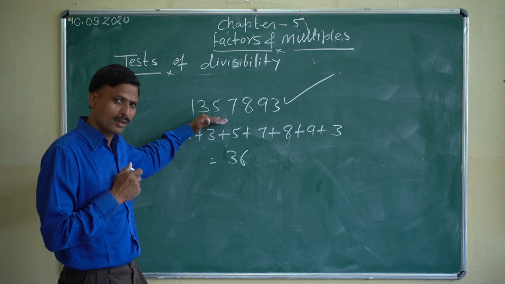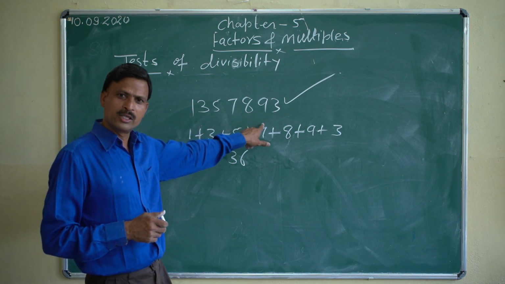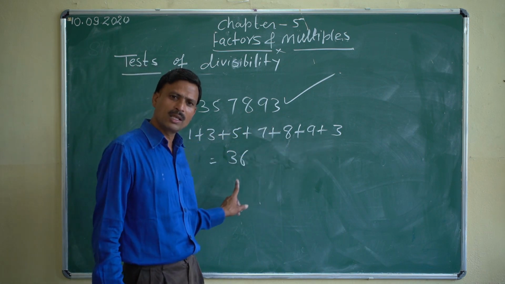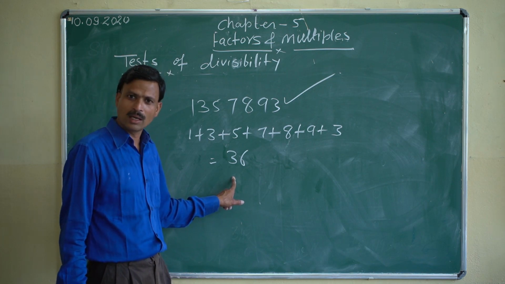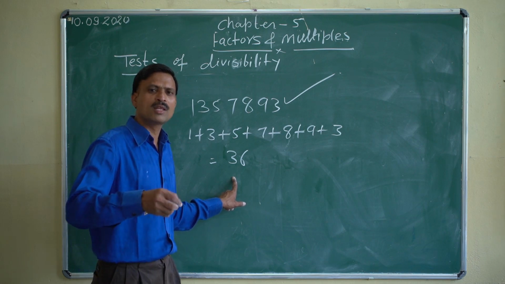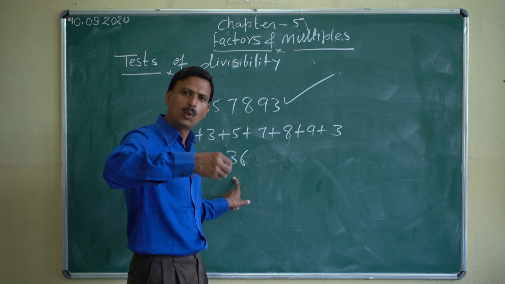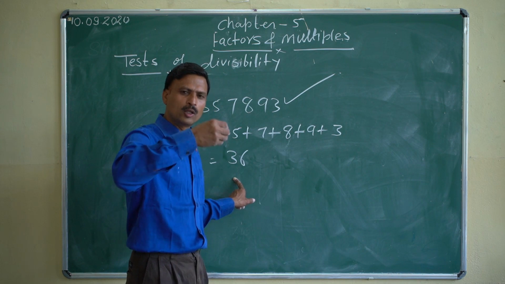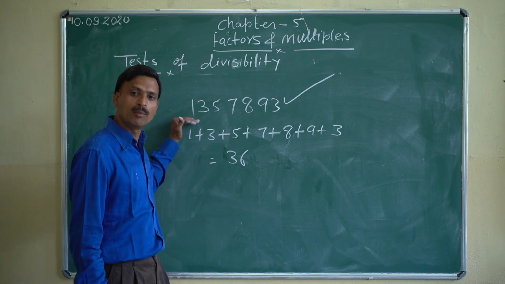What have I done? I added all the digits of the number, and the sum of the digits is 36, which is a multiple of 9. The rule says that if the sum of the digits of the number is a multiple of 9, the full number will be exactly divisible by 9. So it is following the rule. That's why it is divisible by 9.